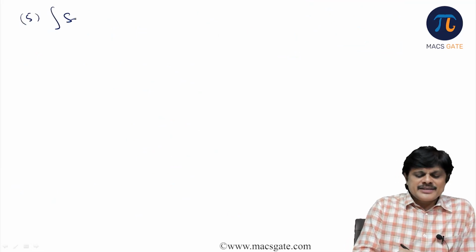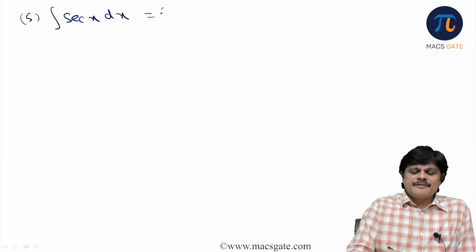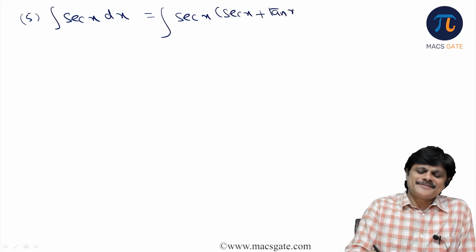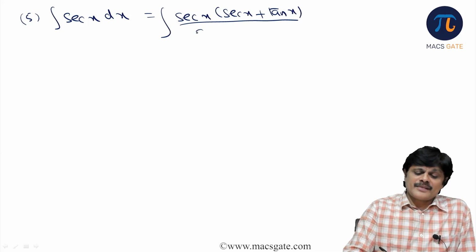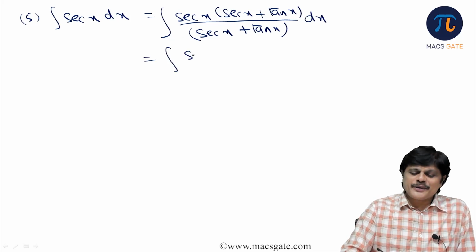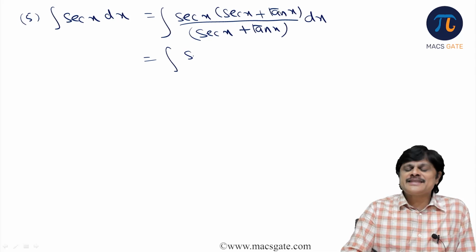Let us see the next two also. What about integral secant x dx? For this I multiply and divide by secant x plus tan x. Hope you understand the manipulation. If you expand it, you get secant square x plus secant x tan x.